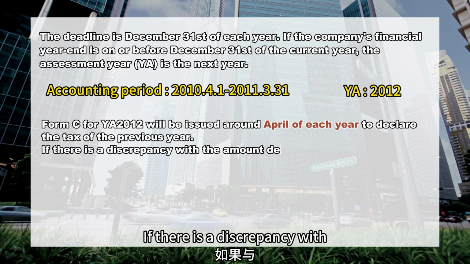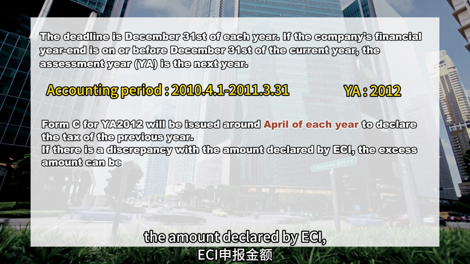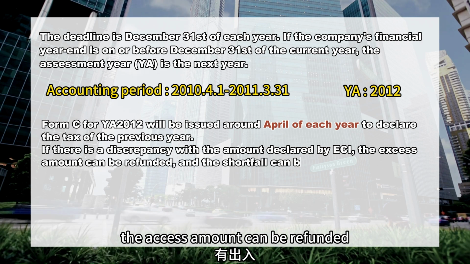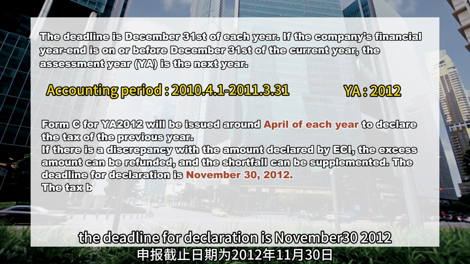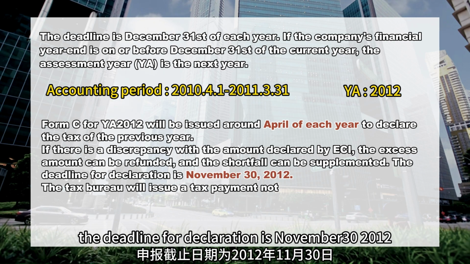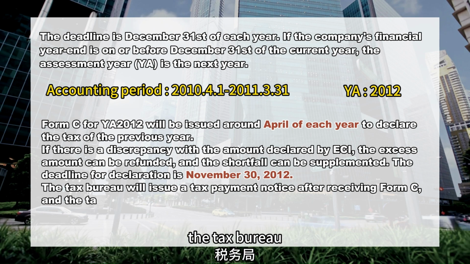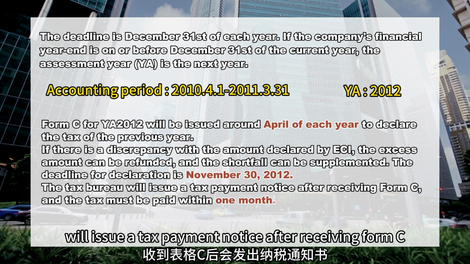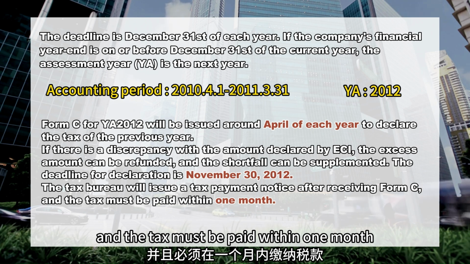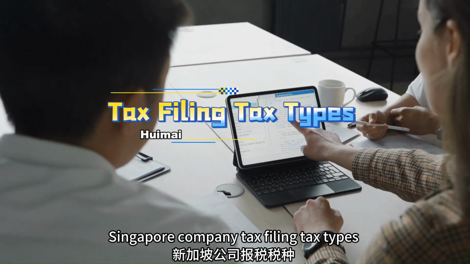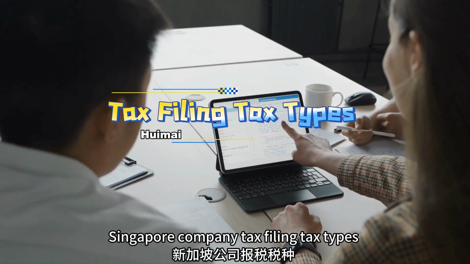If there is a discrepancy with the amount declared by ECI, the excess amount can be refunded, and the shortfall can be supplemented. The deadline for declaration is November 30th, 2012. The Tax Bureau will issue a tax payment notice after receiving Form C, and the tax must be paid within 1 month.